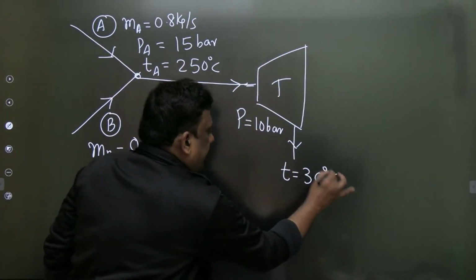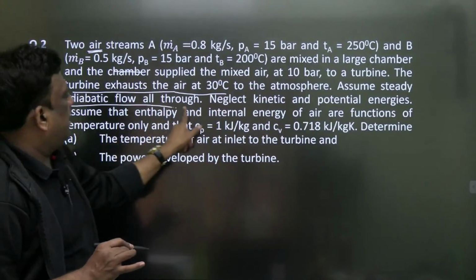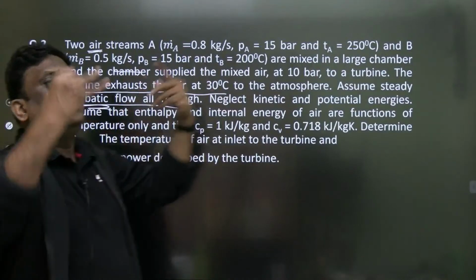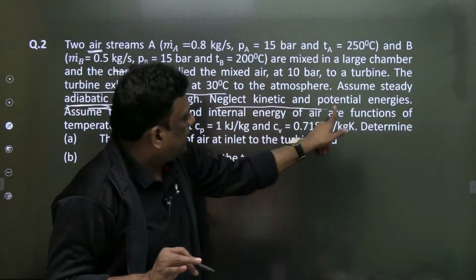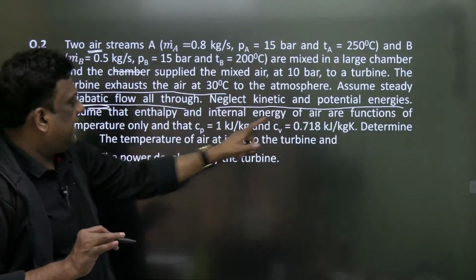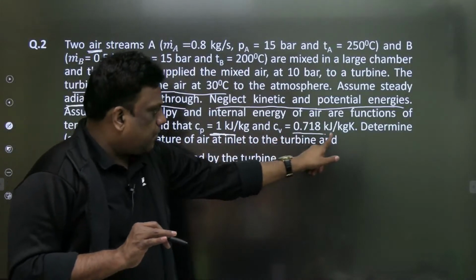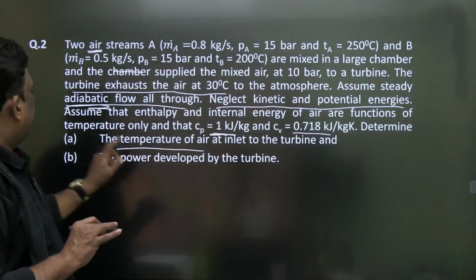30 degrees centigrade. Assume steady adiabatic. It is given, why do you worry? Assume steady adiabatic throughout, and neglecting kinetic and potential energy changes. Okay, and the enthalpy and internal energy are functions of temperature alone. Cp is given as 1 and Cv as 0.78. Determine the temperature at the inlet to the turbine and the power developed by the turbine.